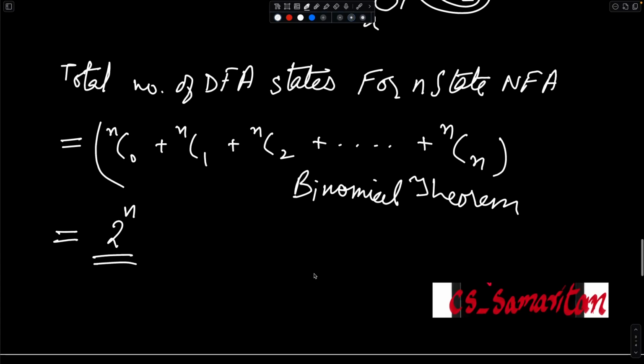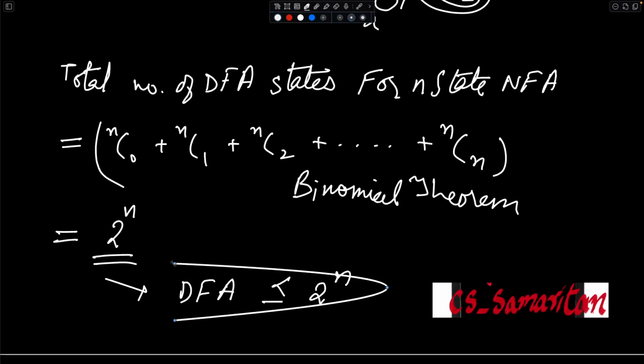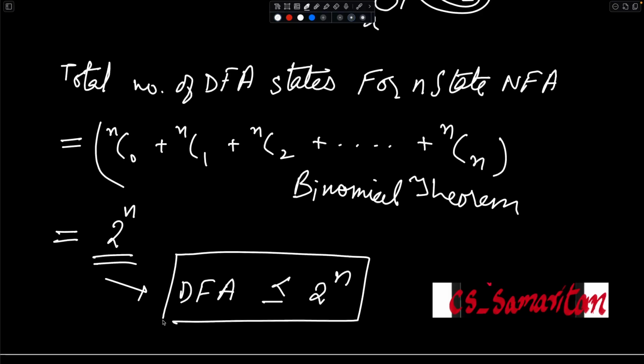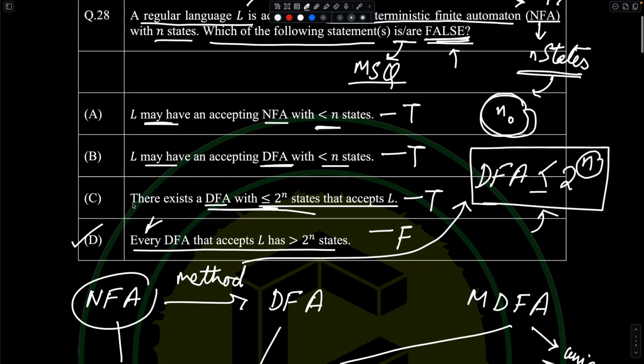This claim basically gives you that any DFA, if it were to be constructed, would have number of states less than or equal to 2 raised to the power of n, because there is no other possibility for arranging the original states of the NFA. That is a very good proof that I've given. I know that some teachers may be able to express it in a better manner than I did, but this is the actual proof for why this exists, and this is what they are claiming when they are saying over here with the third statement.